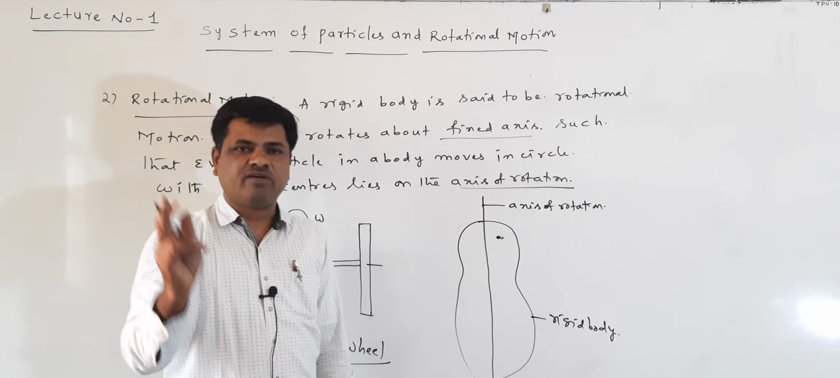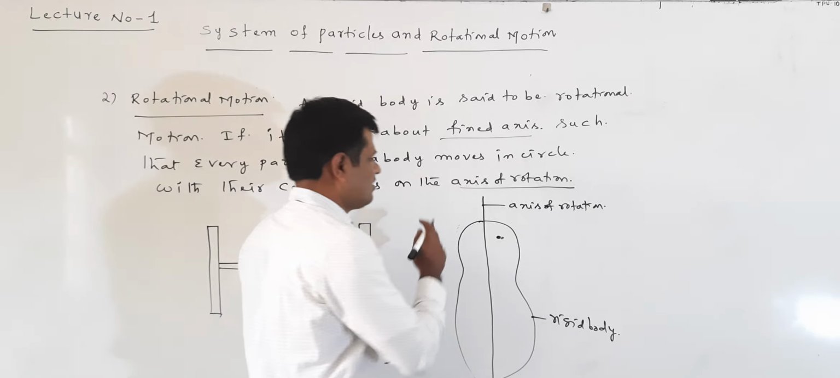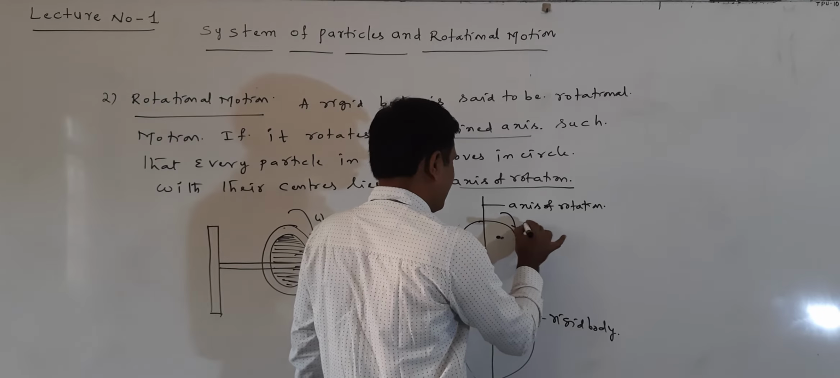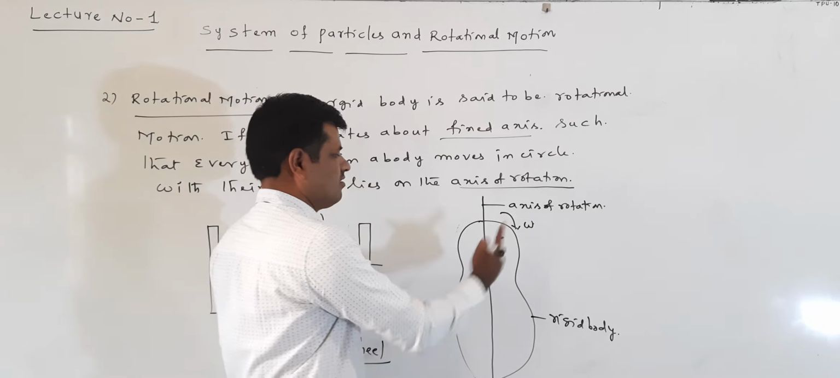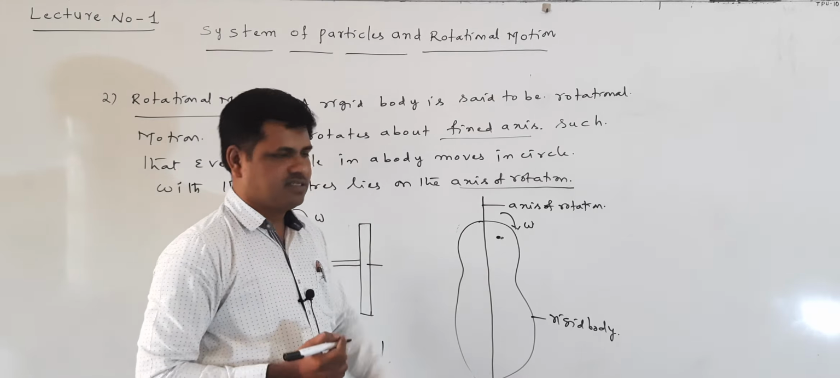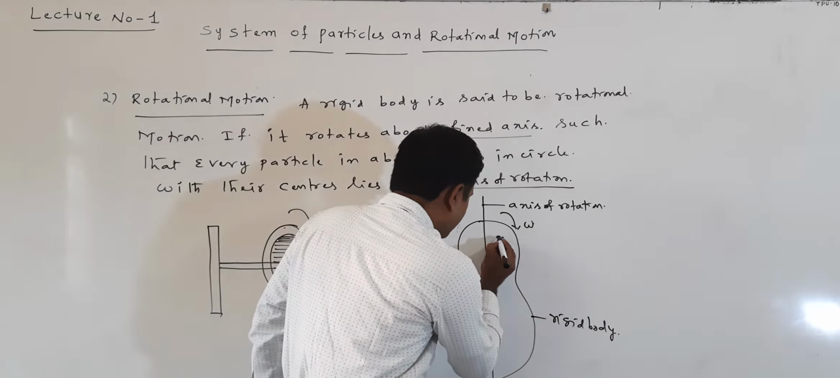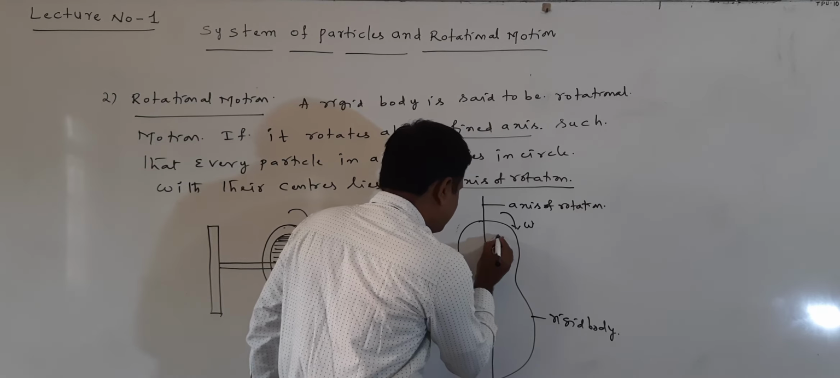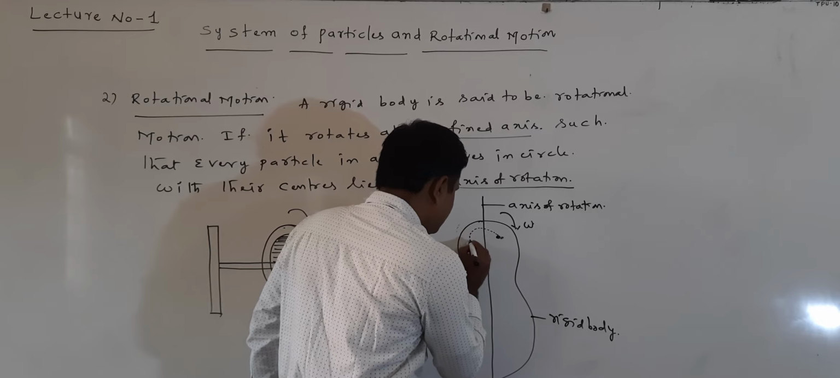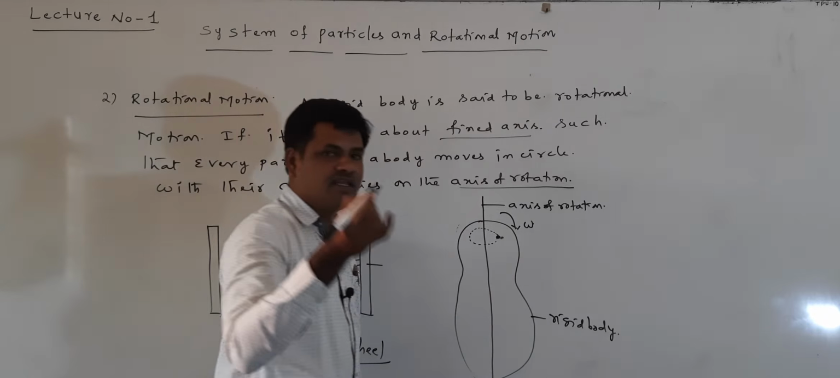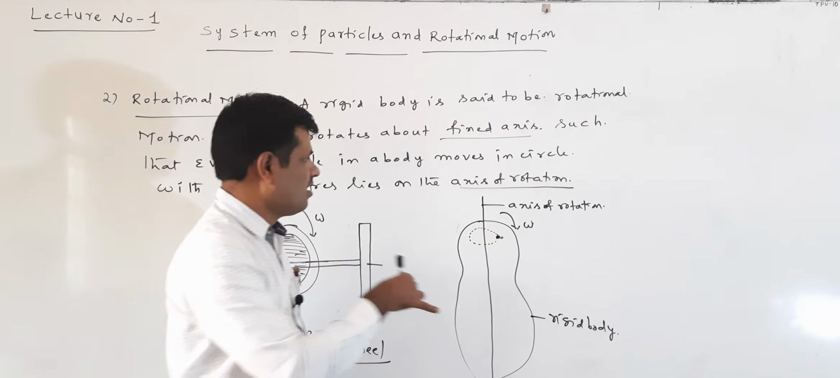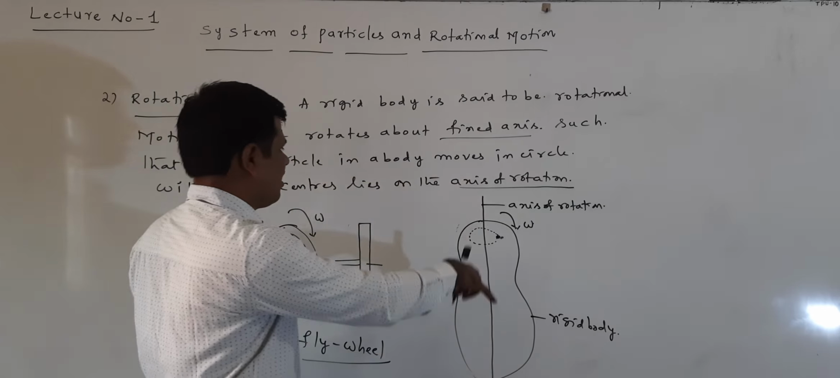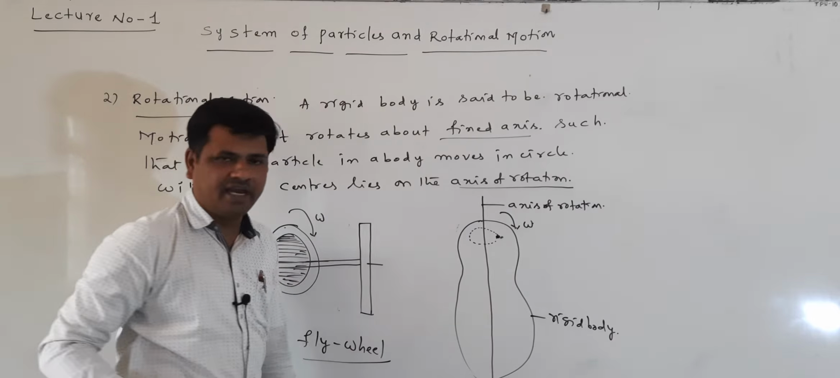The rigid body is rotating like this. This is a rigid body, rotating with angular velocity omega. The particles in this rigid body are rotating in the form of circles, about a fixed axis.